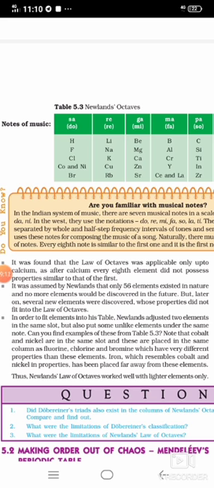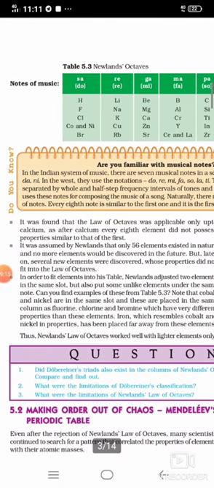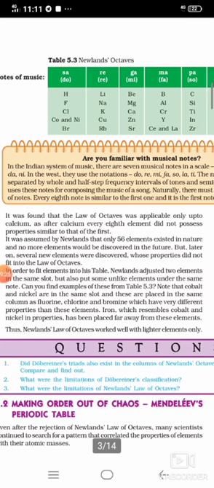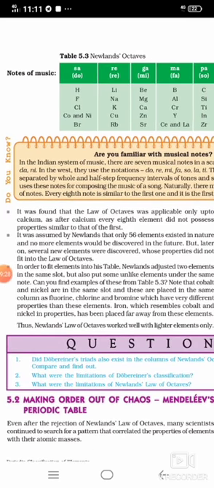Now, several elements were discovered which do not obey this law of octaves. Okay, now the third point is what? In order to fit elements into this table, Newlands adjusted 2 elements in the same slot. Yes, you can see that in the first group, cobalt and nickel are arranged in the same slot. This is impossible, because no different elements have similar properties in all respects. So this is wrong.